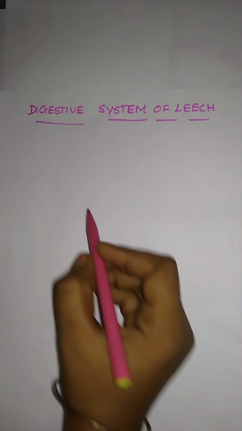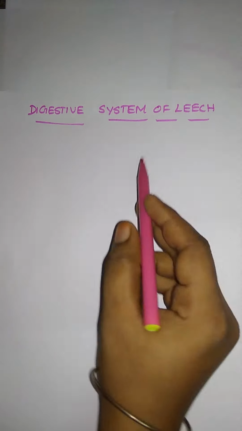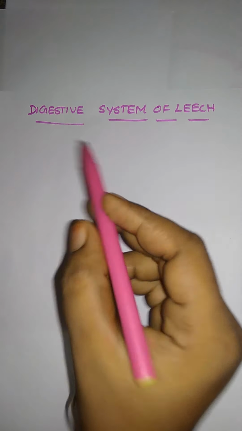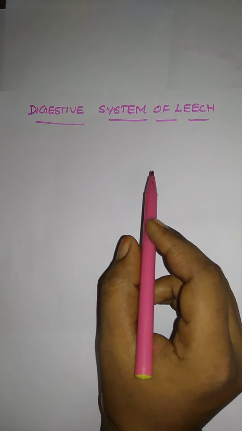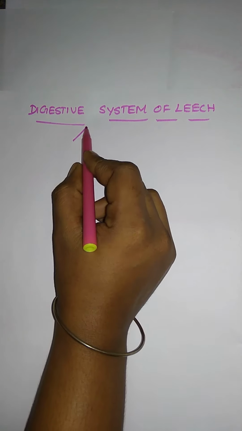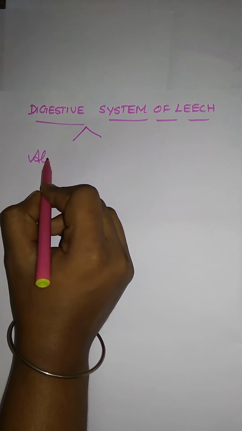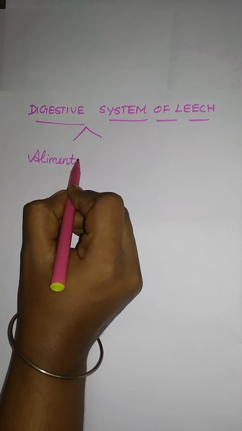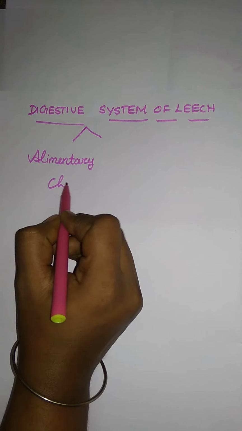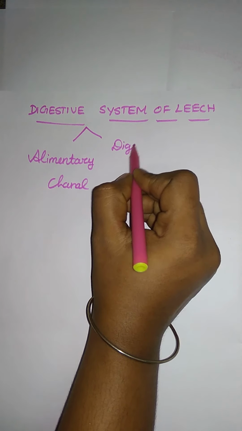Here, the next topic we are having is the digestive system of leech, which means how digestion takes place in the leech body. That is what we are going to see in this topic. The digestive system majorly involves two parts: the first one is the alimentary canal, and the next one is the digestive gland.